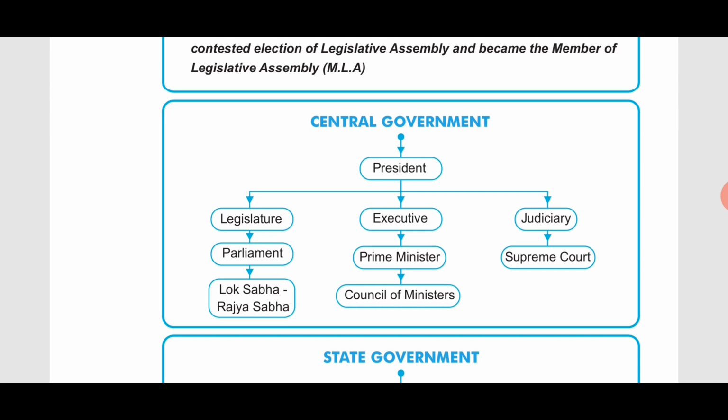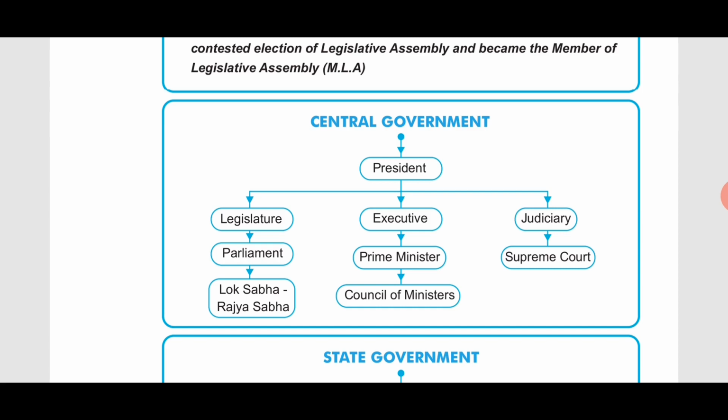Then there is the executive. In this group, the people try to make people follow the rules and regulations. The rules and regulations are made by the legislature. Then the executive group, that is the prime minister and the council of ministers, try to make people follow the rules and regulations of the country.